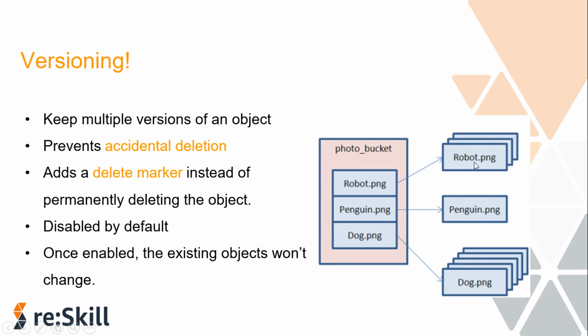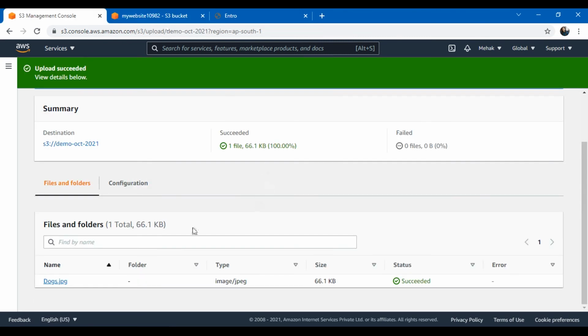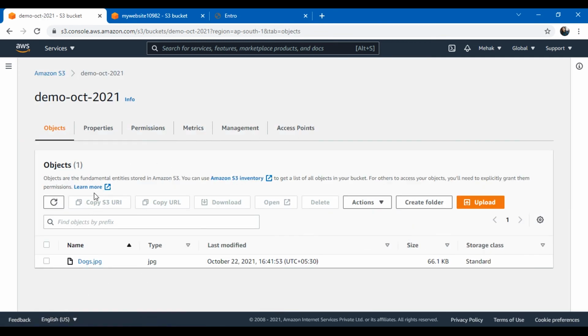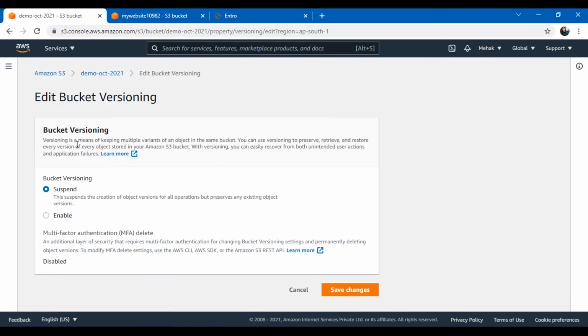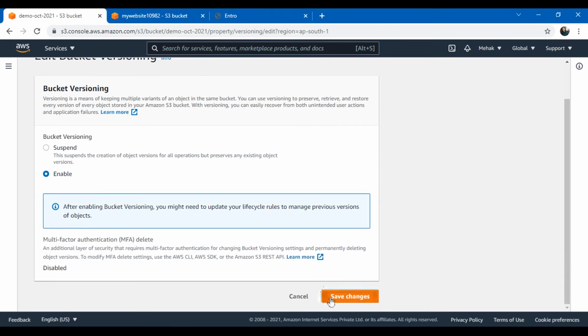So now let's see that in the AWS console. How do we work with S3 versioning? We will go to S3 and use the previous bucket that we created, demo October 2021. On this bucket itself, we will enable versioning. Go to properties, click on bucket versioning edit, enable the versioning, and then save changes.